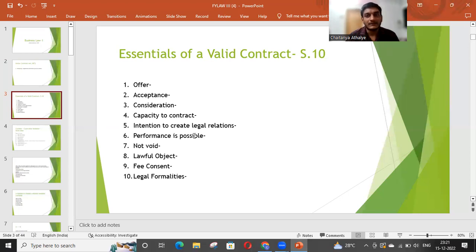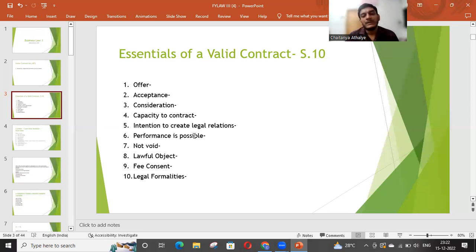If that is clear and still the parties are willing to do the contract, then we will say that parties have intentions to create legal relations. The next one is performance is possible. In short, the contract should be practical. Just because the contract is created does not mean it will always be possible or practical. If it is impossible to perform, then it is not a valid contract.